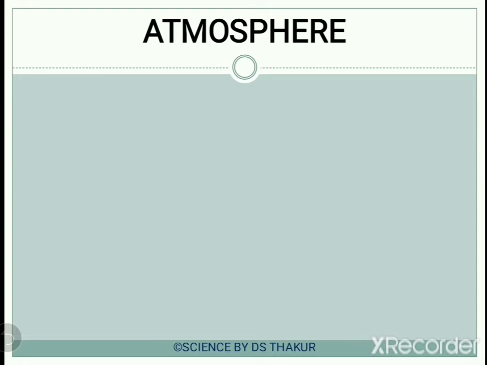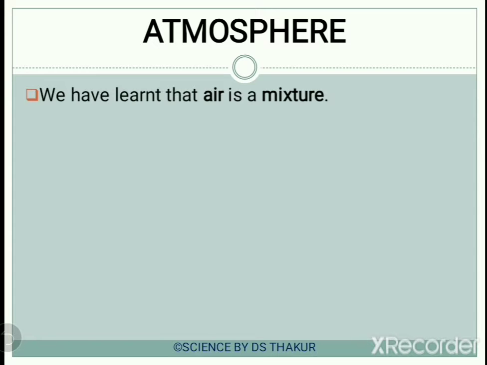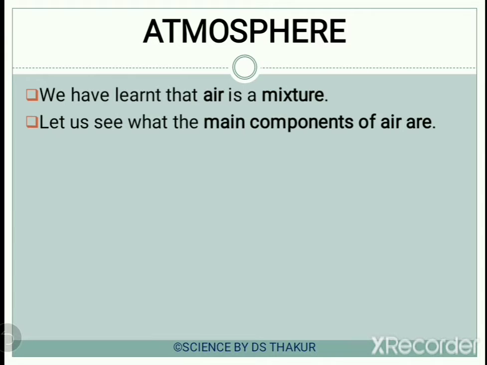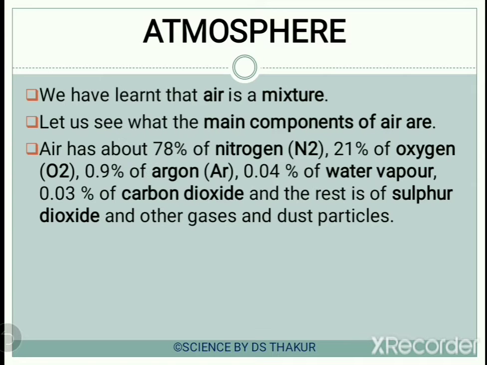Now, what is atmosphere? As we already know, air is a mixture of gases. So now let's see what the main components of air are. As you can see here, about 78% of our atmosphere comprises nitrogen, which is represented as N2.